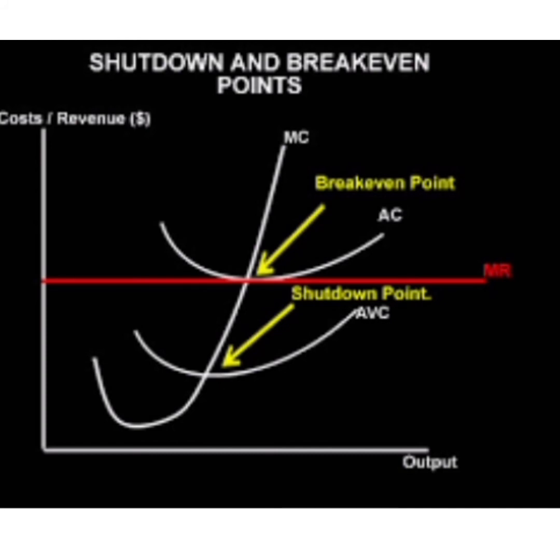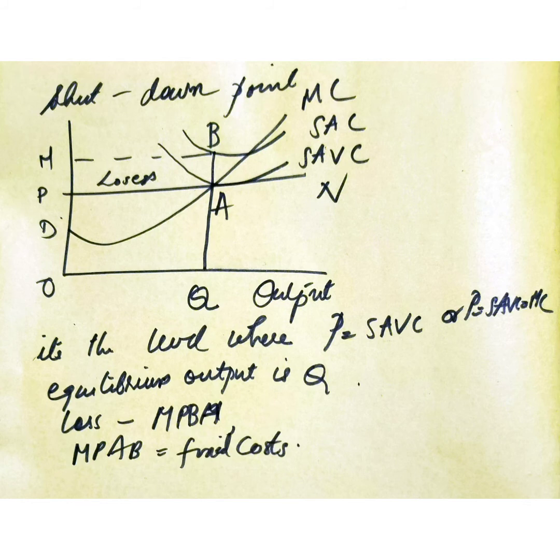That means there is point A in which short run average variable cost is equal to MC is equal to price. So here the output level is Q. However, at this output level, the firm incurs a loss of area MPAB. The output level where P is equal to SAVC equal to MC, which is represented by point A, is the shutdown point. Shutdown point is different from break-even point.